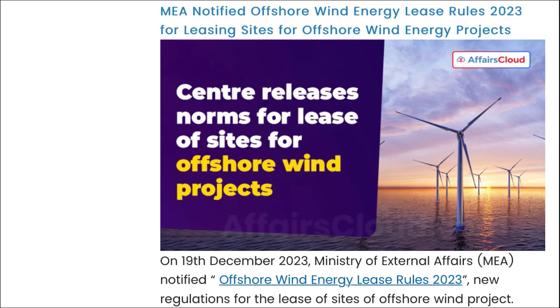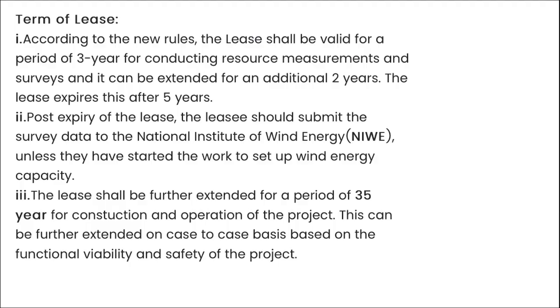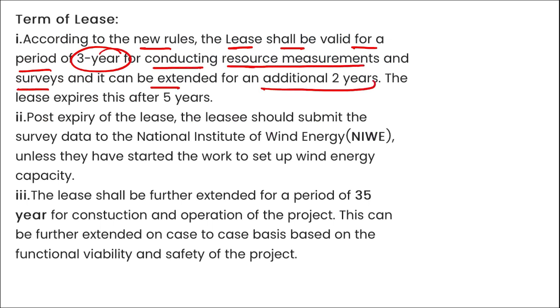According to the new rules, the lease shall be valid for a minimum of 3 years for conducting resource measurement and surveys, and it can be extended for another 2 years, that is a total of 5 years, correct? Here you can see, according to the new rules, the lease shall be valid for a period of 3 years for conducting resource measurement and surveys, and it can be extended for additional 2 years. And the lease expires after 5 years.